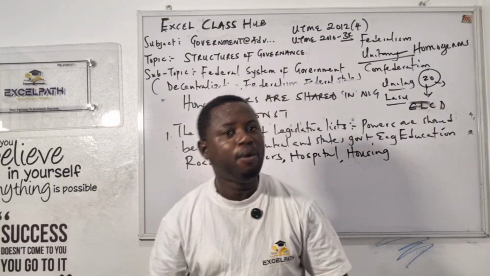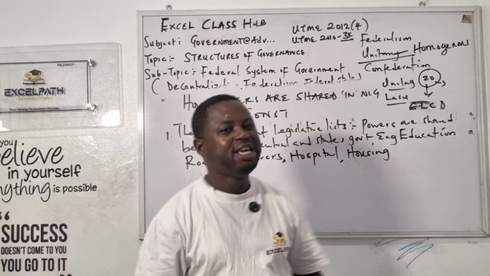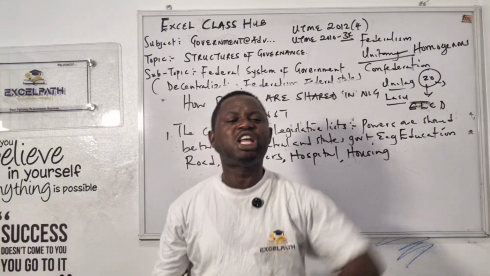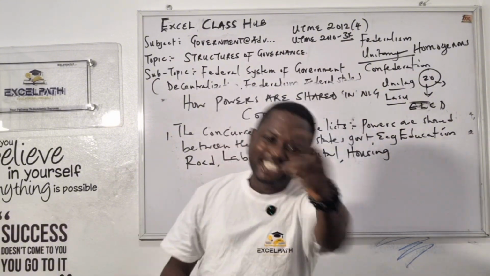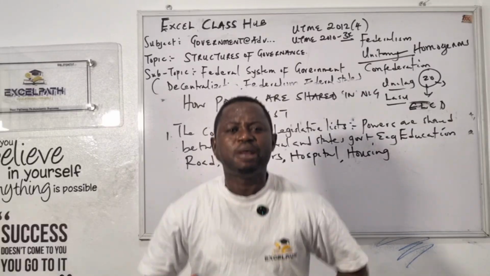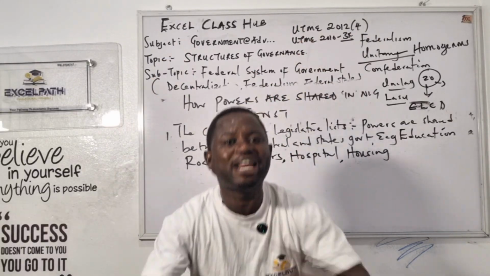One of the problems, one of the criticisms, one of the disadvantages of federalism is that there's always conflict between the central government and the state. And if there's always conflict, who supersedes? Who has the power under federalism? It is the Supreme Court that has the final say.